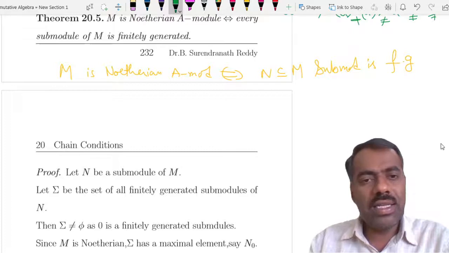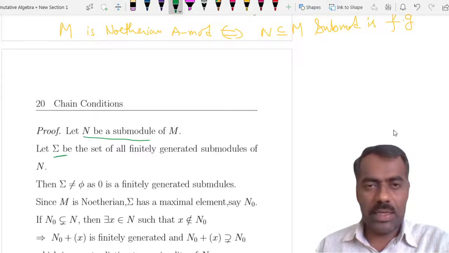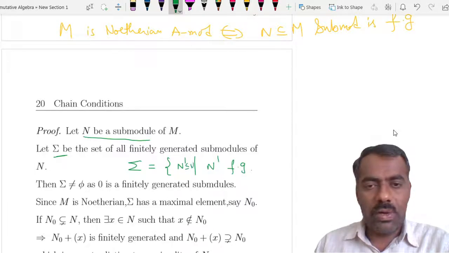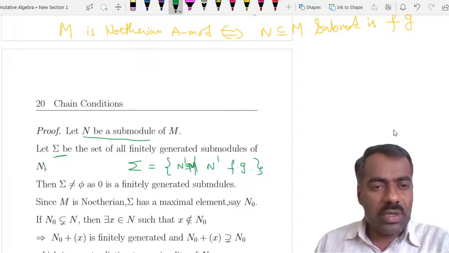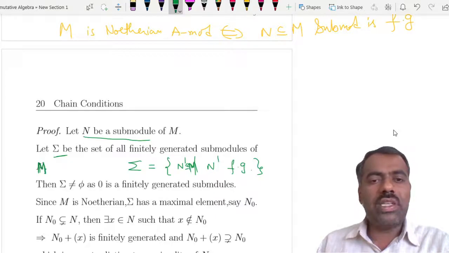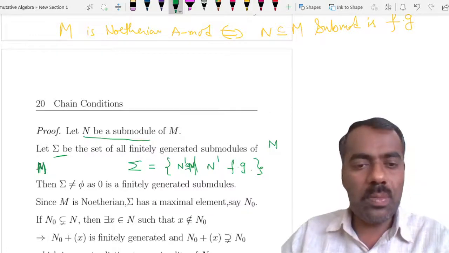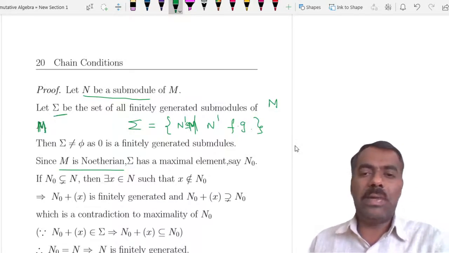Assume that M is Noetherian, then we want to show that every submodule is finitely generated. Consider N a submodule of M, and let sigma be the set of all finitely generated submodules of N. These are all submodules of M. This set is non-empty because 0 is a submodule of M which is finitely generated, and as M is Noetherian, this has a maximal element, which we can call N naught.